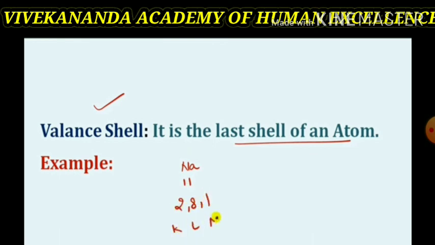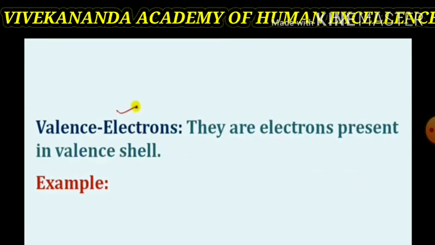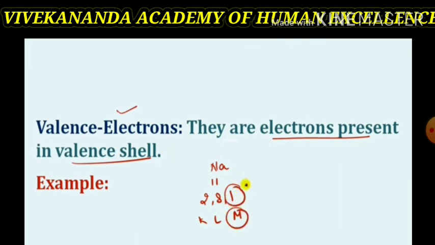Sodium, atomic number 11, outermost shell contains 1 electron. So, it is the last shell, that is the valence shell. Valence electrons are the electrons present in the outermost shell, that is in the valence shell. Thus, in case of sodium, as its electronic configuration is 2, 8, 1, the 1 electron present in the M shell is called the valence electron.